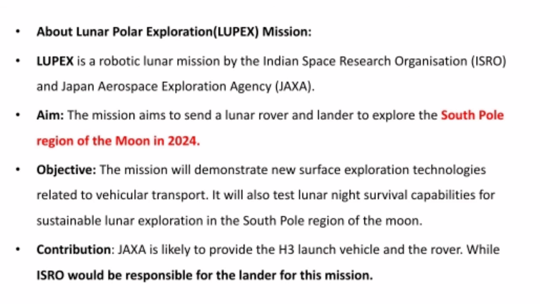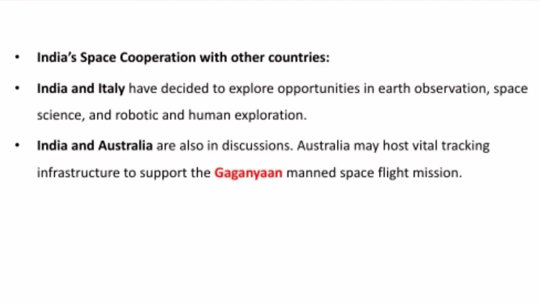India's space cooperation with other countries. India has joined hands with other countries also for the observation of space. India and Italy have decided to explore opportunities in Earth observation, space science, and robotic and human exploration. So that is between India and Italy. India and Australia are also in discussions. Australia may host vital tracking infrastructure to support the Gaganyaan manned space flight mission.